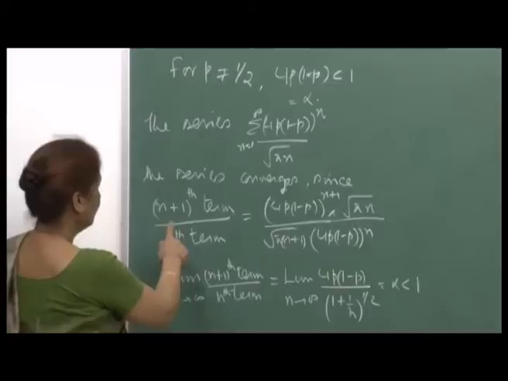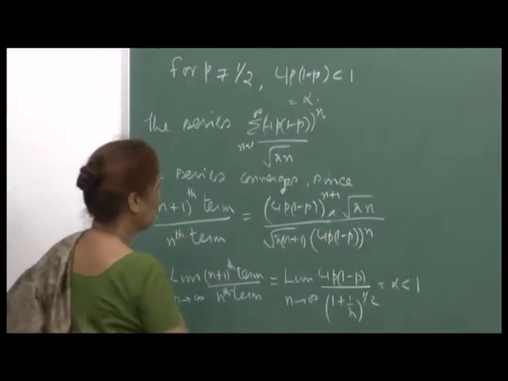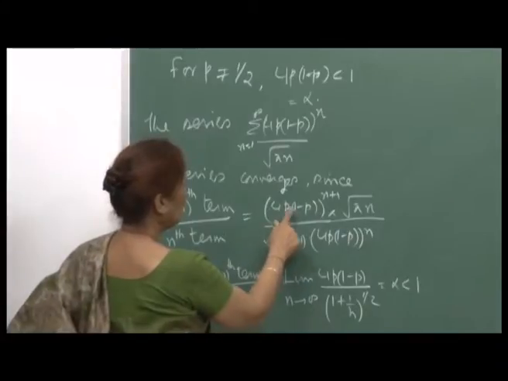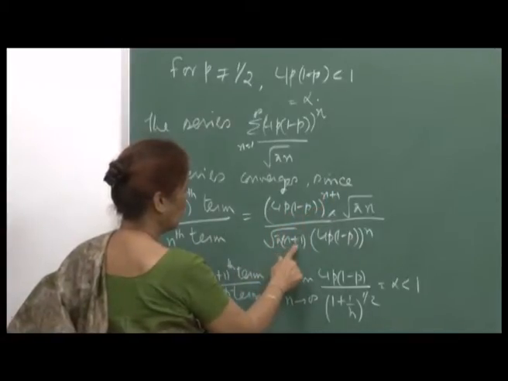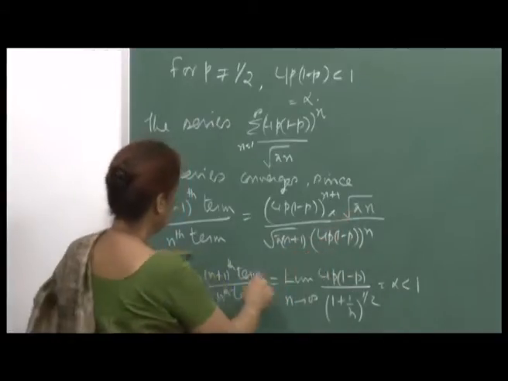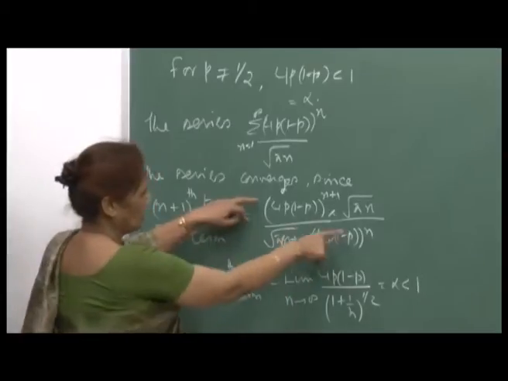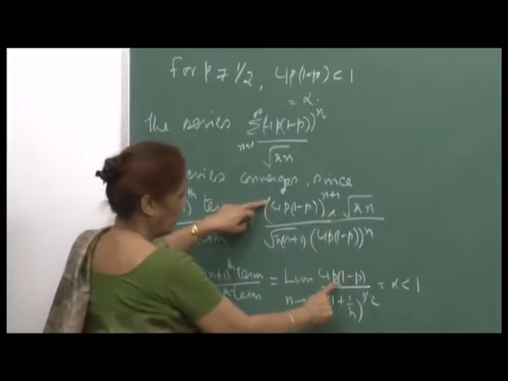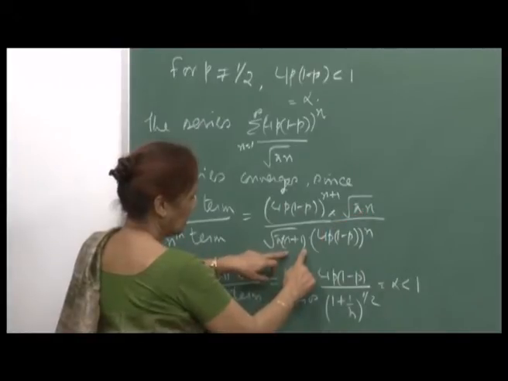So, take the (n+1)th term divided by the nth term. The (n+1)th term will be (4p(1-p))^(n+1) under root pi into (n+1), and here you are dividing by the nth term, which is this. So, you are left with 4p into (1-p), and then this root n I bring in the denominator.